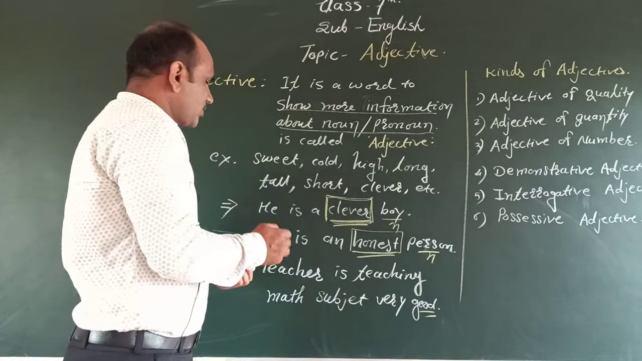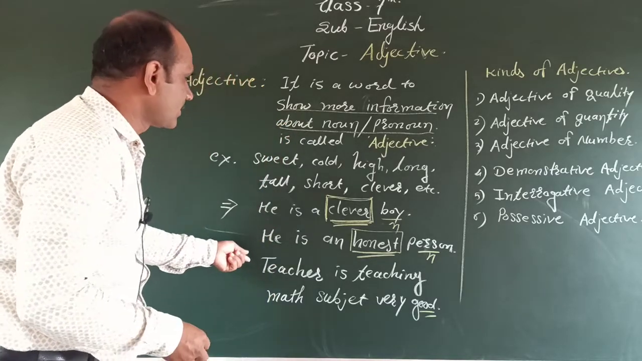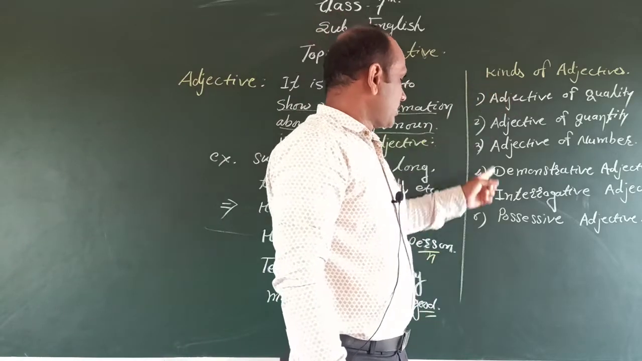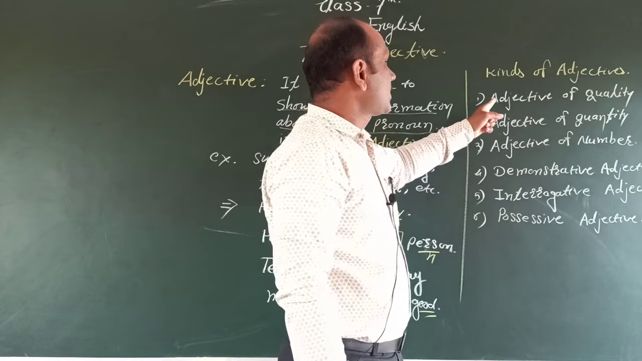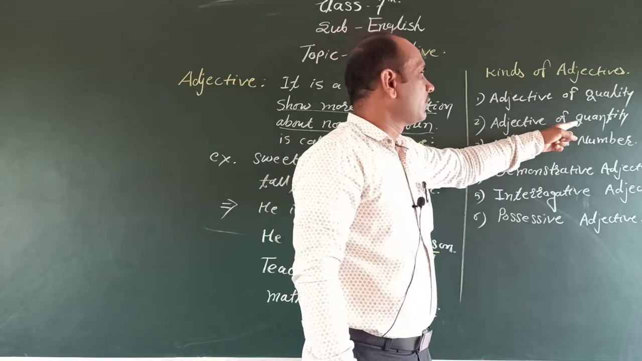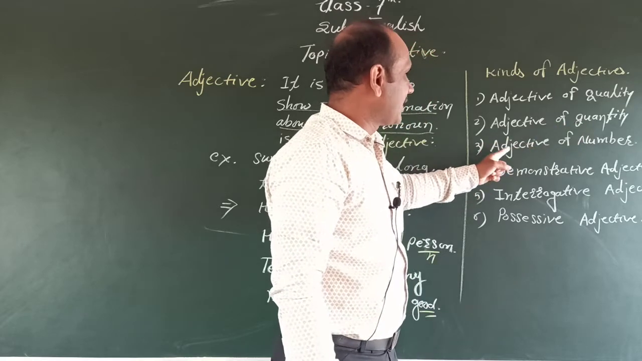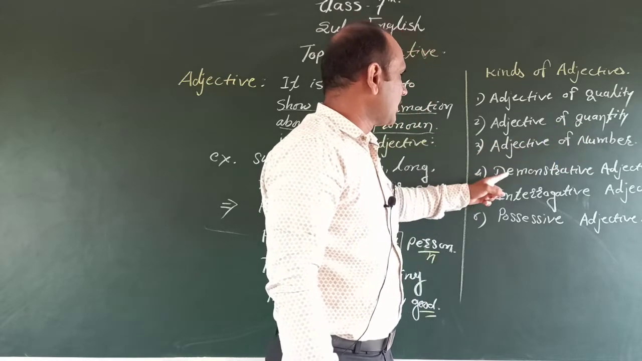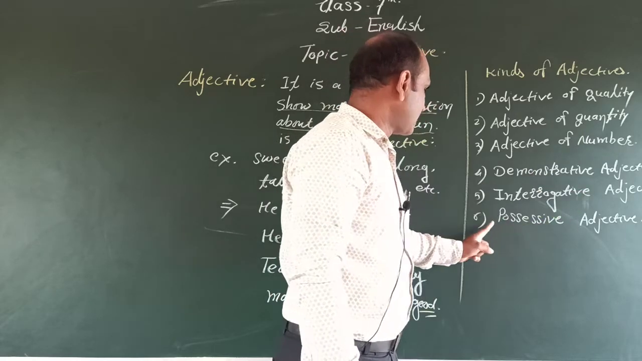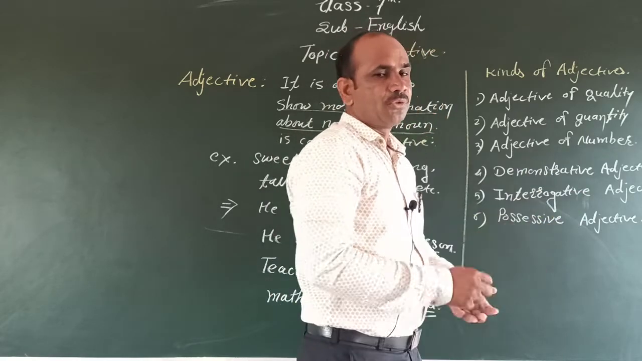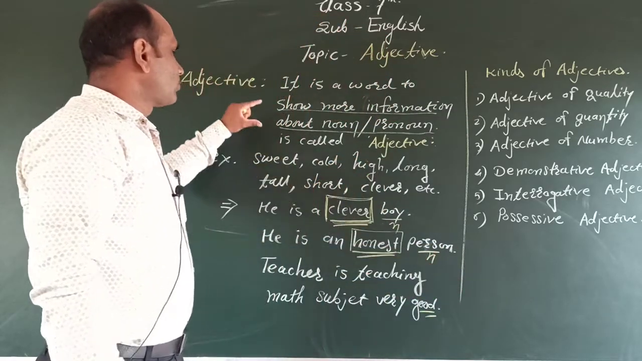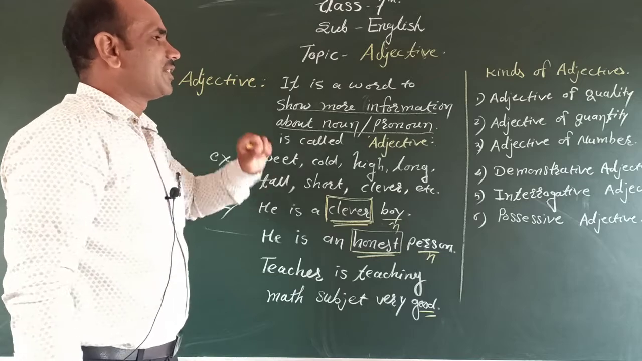It is called the adjective. After that we discuss some kinds of adjectives. There are 6 kinds of adjectives. First is adjective of quantity. Second is adjective of quality. Third is adjective of number. Fourth is demonstrative adjective. Fifth is interrogative adjective, and sixth is possessive adjective. These are the kinds of adjectives. In this way we discuss the adjective and its types.